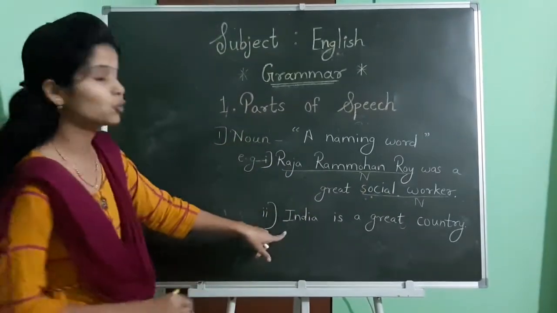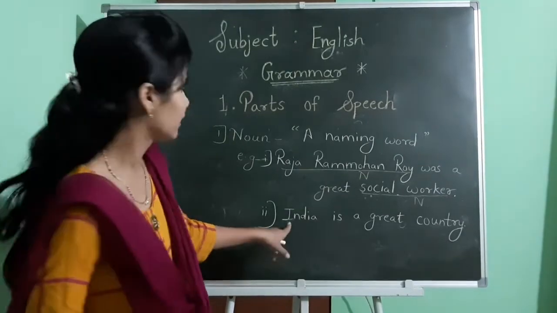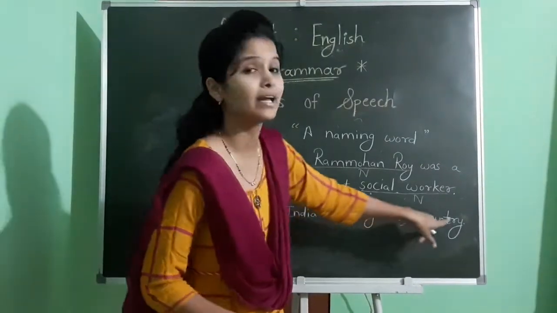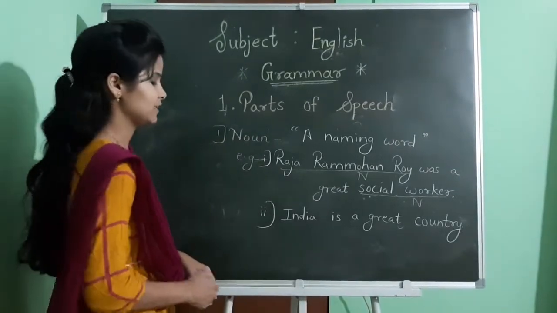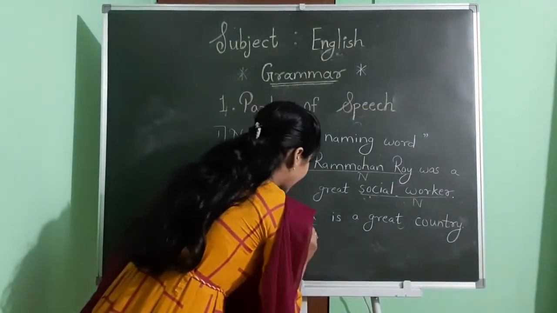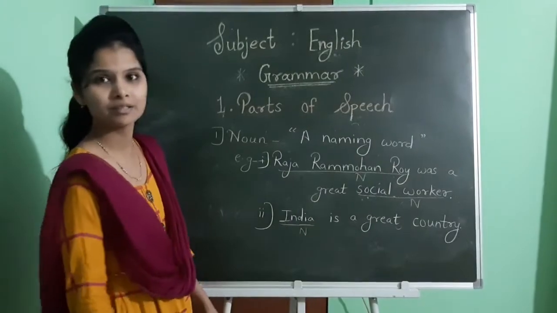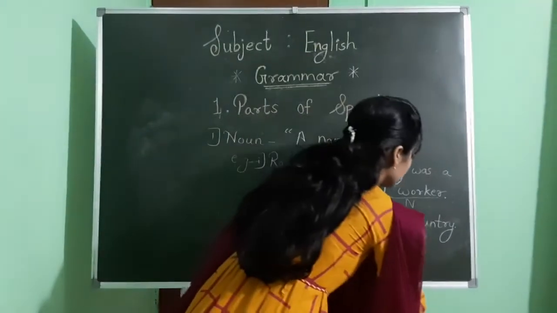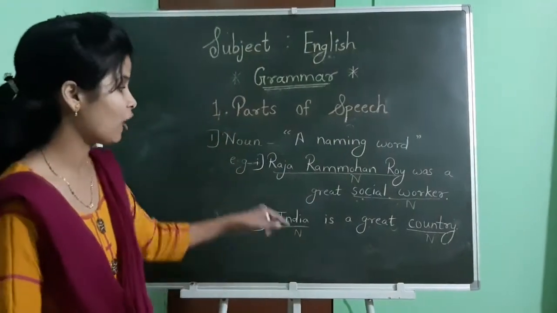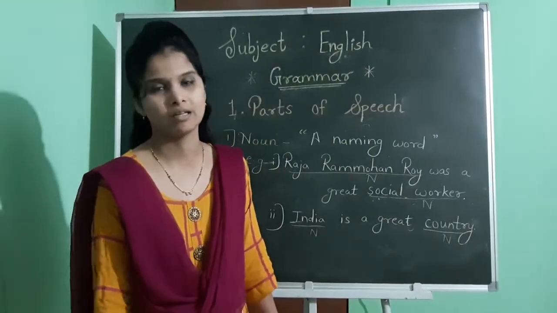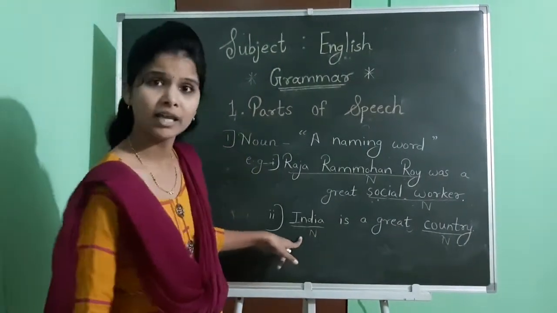Now, turn towards the second sentence. India is a great country. Now, count how many nouns are there. See, first one is India, which is the name of the country. And second one, the word country. This one is also a noun, right? So again, how many nouns are there? Two nouns are there. See, India, name of country.